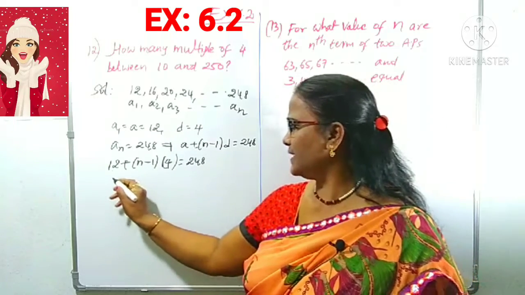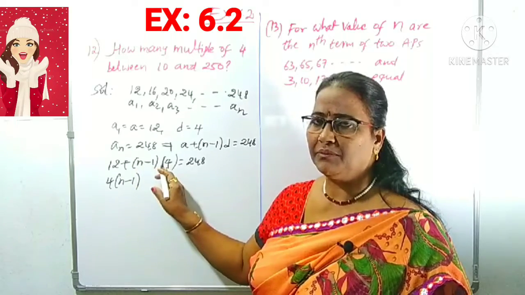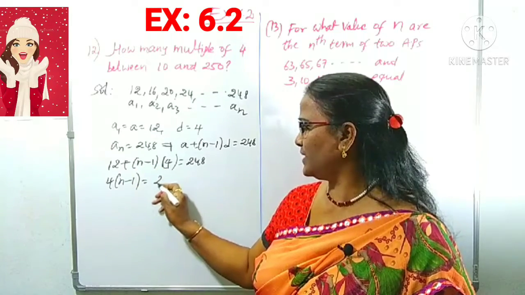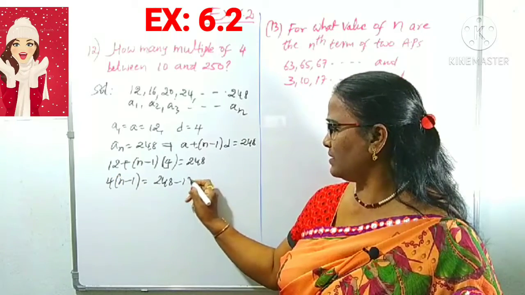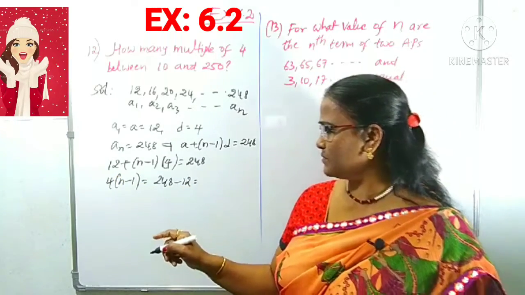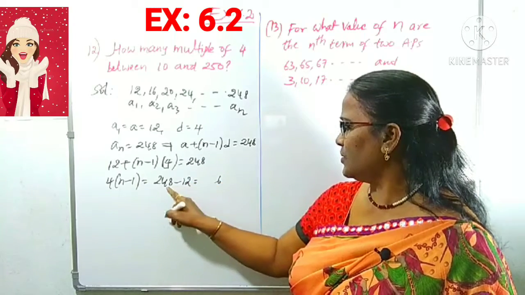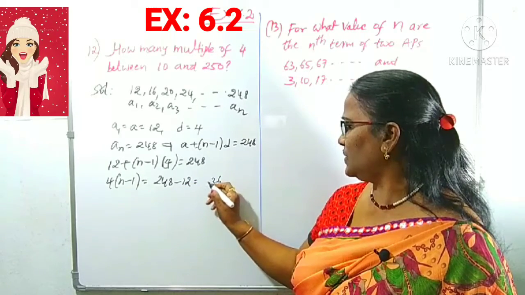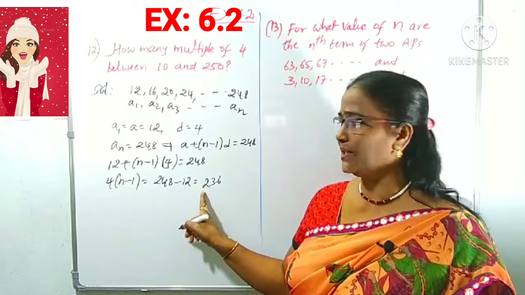12 plus 4 times n minus 1 equals 248. We can keep this term as it is, and 248, this plus 12 becomes minus 12 here, right? 248 minus 12 is 236. So 4 times n minus 1 is 236.